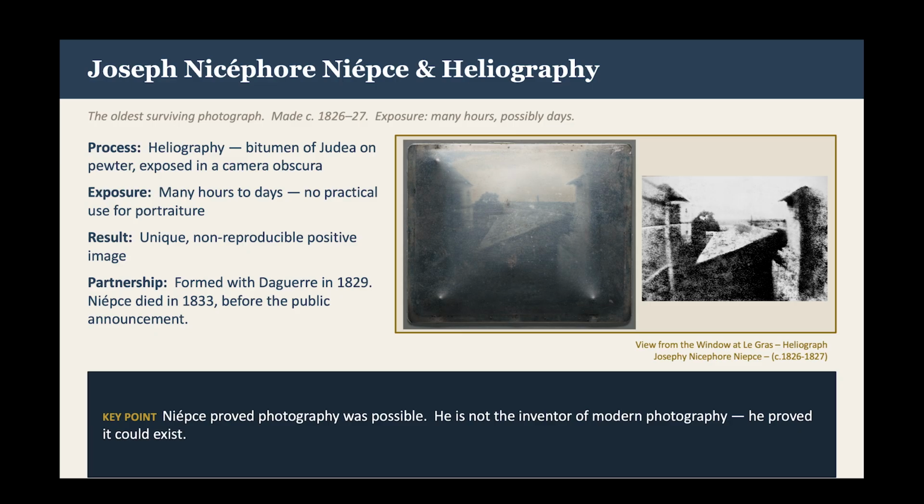Niepce proved that photography was possible, but he was not necessarily the inventor of modern photography. He did, in fact, prove that it could exist. He formed a partnership agreement in 1829 with another inventor who was actually working on a different process for capturing images at the exact same time. And this person's name was Louis Daguerre. And unfortunately, Niepce died in 1833 before the invention of photography was finally publicly announced.